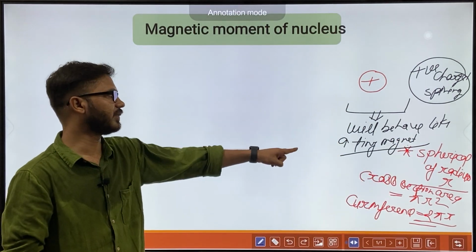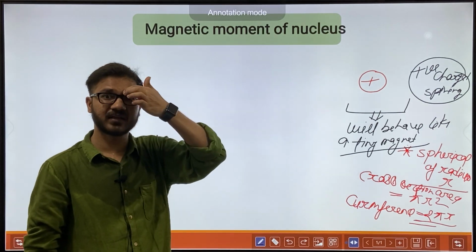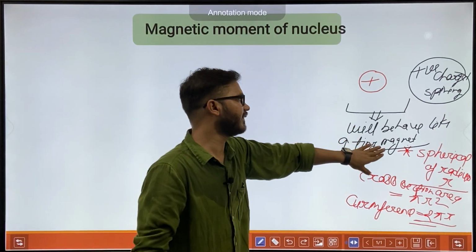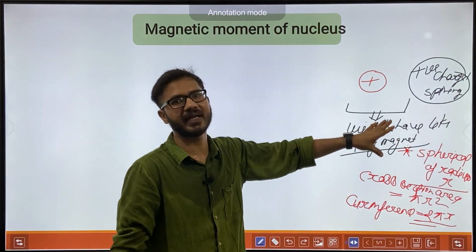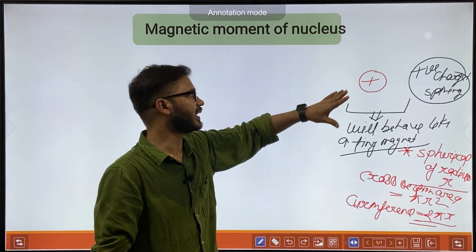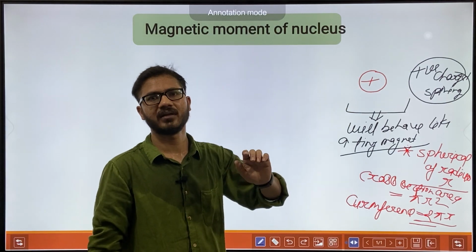Okay, so it will behave like a tiny magnet. If the nucleus is behaving like a magnet, it means that it will have a magnetic moment.